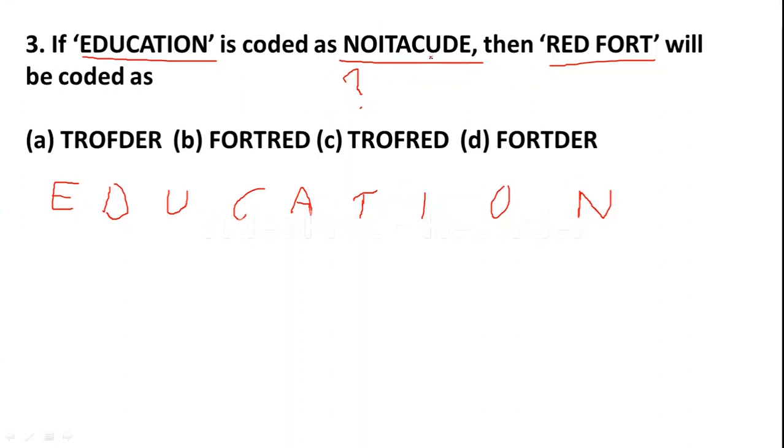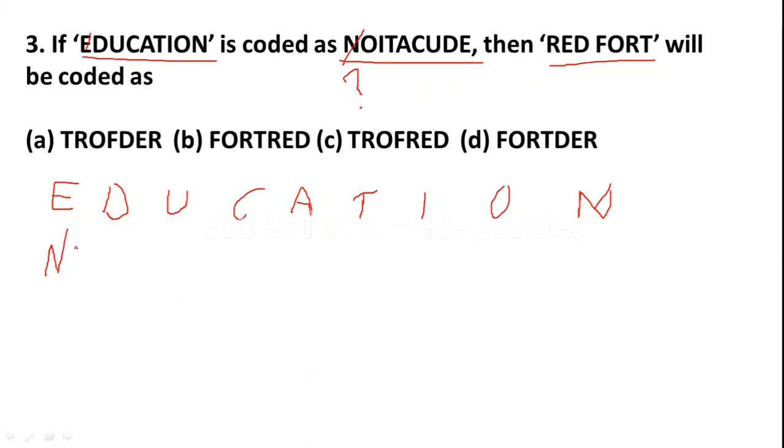Friends, here the code is just the reverse of the given word. The word is education, they have written it in reverse order. In place of E they have written N. E is the first letter, the last letter is N. The last letter is written at the first place.